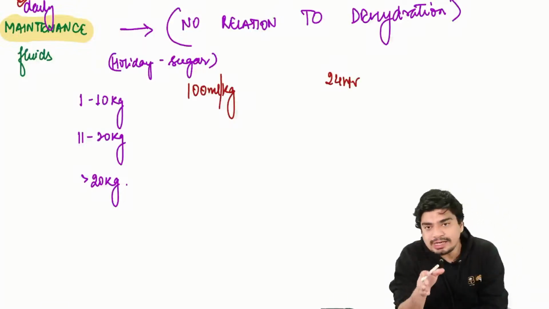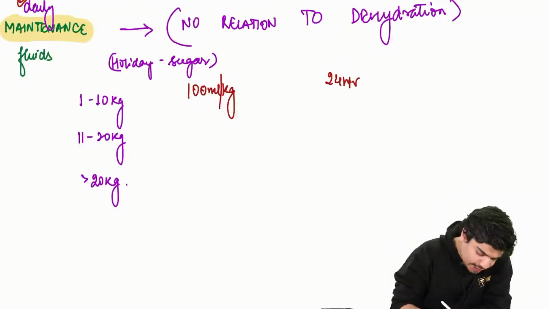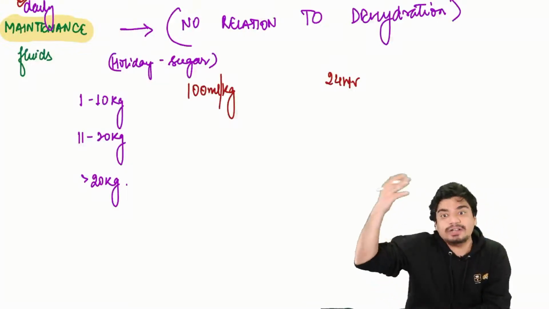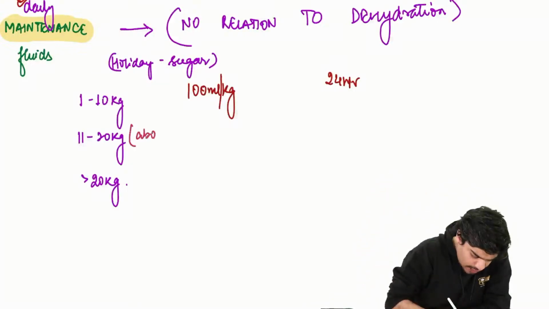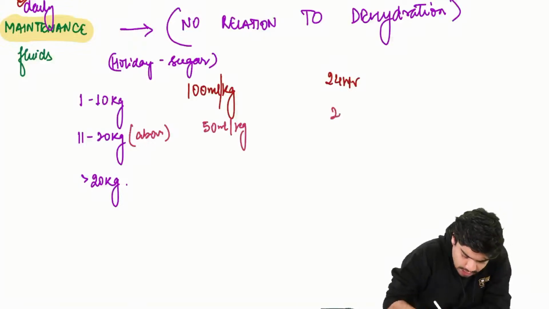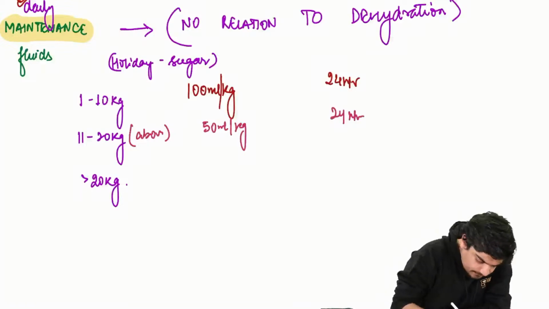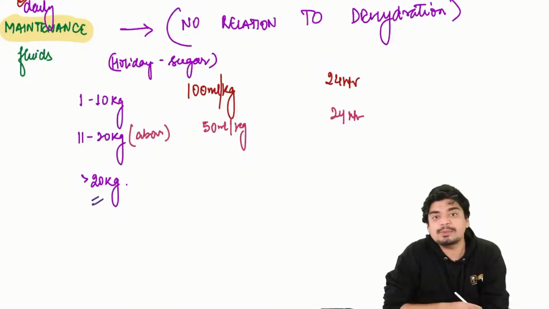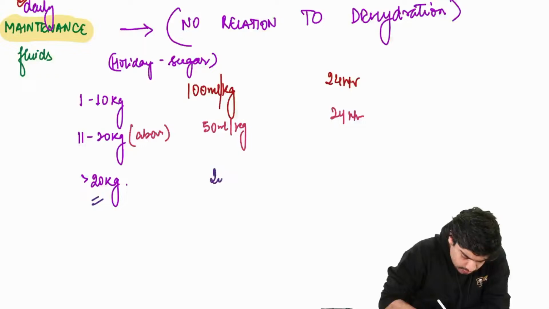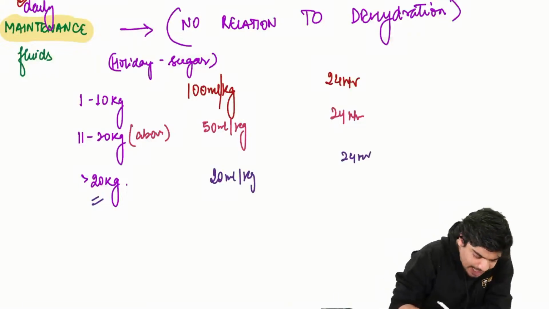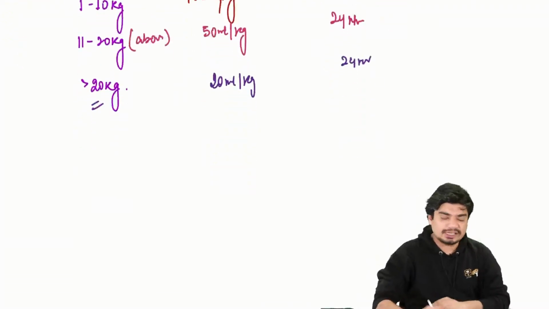If the child is between 11 to 20 kg, then for every kg above 10 kg, it's calculated as 50 ml per kg. Again, 24 hours. And any kg above 20 kg is calculated as 20 ml per kg. Again in 24 hours. I'll explain with the help of an example so that it becomes very easy.